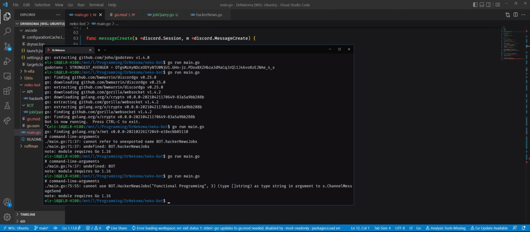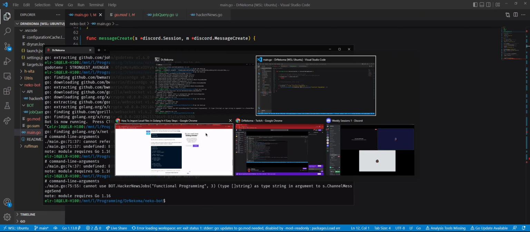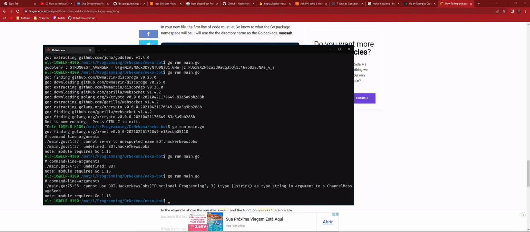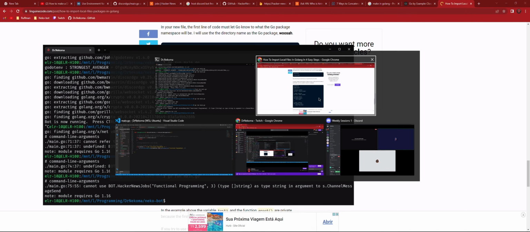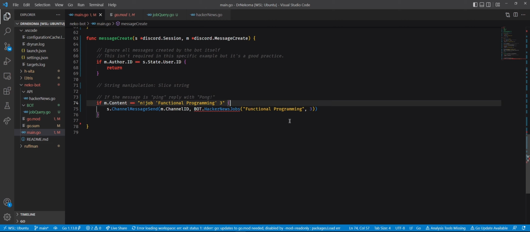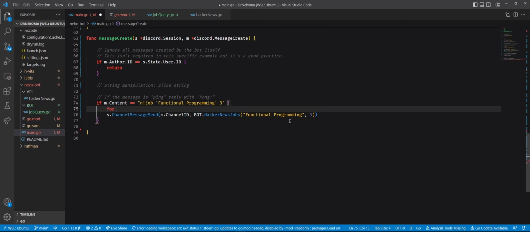No. Type a string as type string in argument. Okay, so we need to concat. How do we concat? No, forget about concatenating, I don't care. So let's do for.